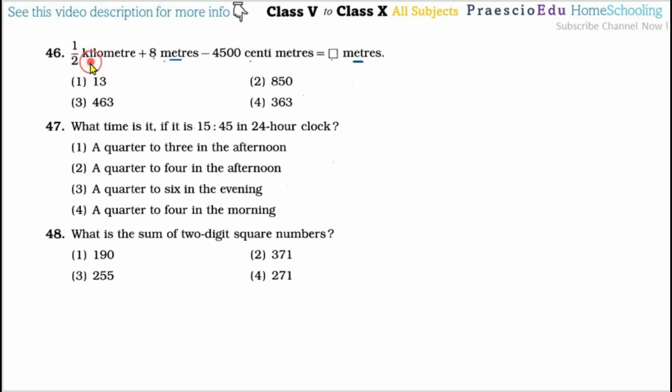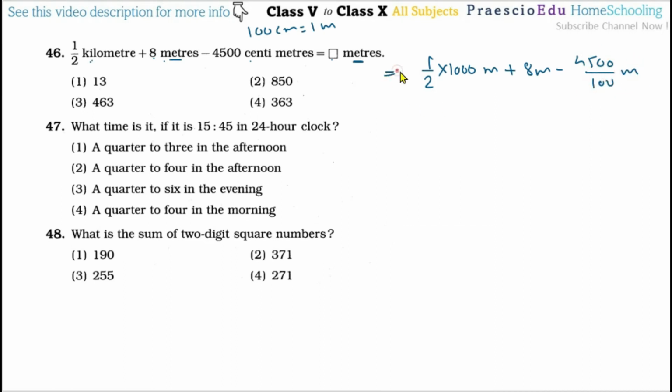As we know, 1 kilometer is equal to 1000 meter, so 1 by 2 multiplied by 1000, that is in meter, plus 8 meter minus 4500 centimeter. As we know 100 centimeter is equal to 1 meter, so we have to divide it by 100, so that is in meter.